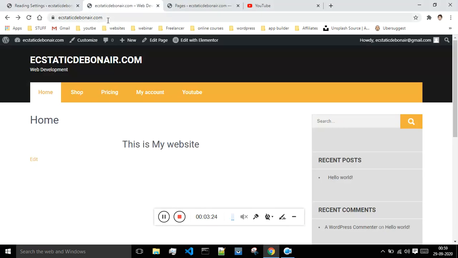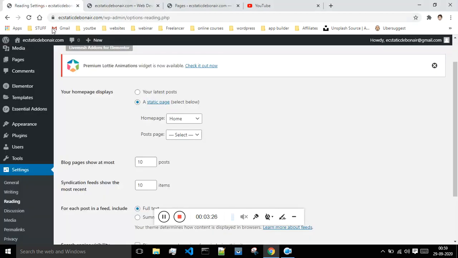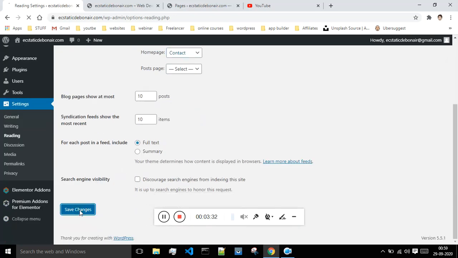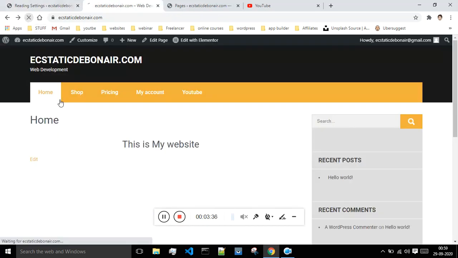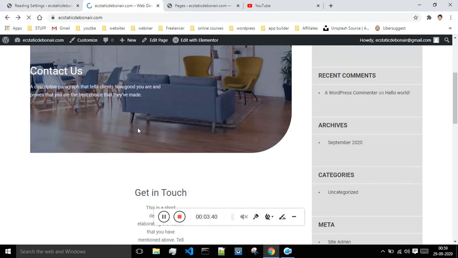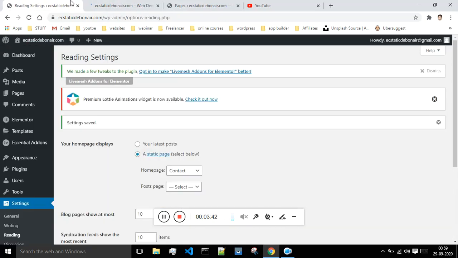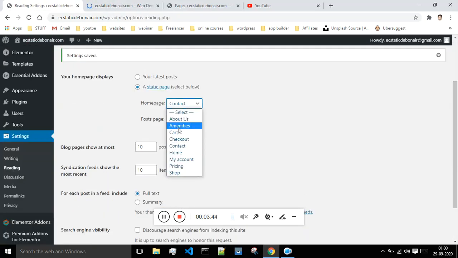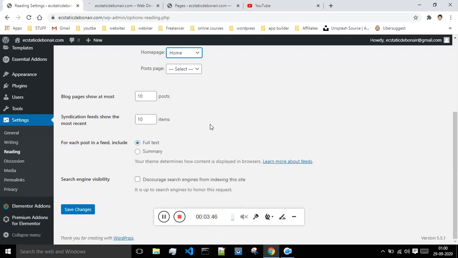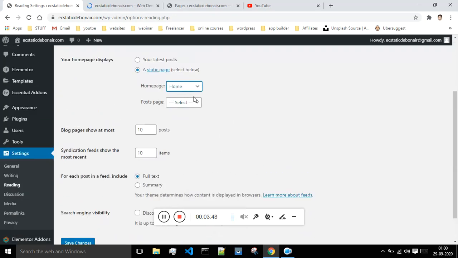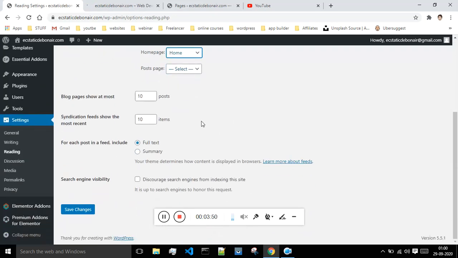Okay, so whenever any user comes to this address, whatever is selected by you will be shown. Suppose I'm saying contact, let's just see. If I come over here and refresh, the contact page is shown. Okay, so all those options can be manipulated by you from this place. Let me just directly divert the person to the home page.